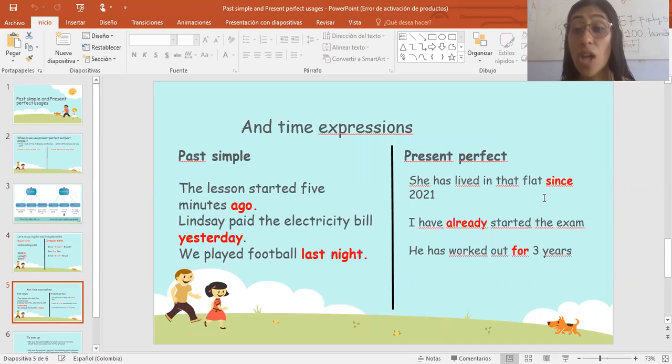And as well, we have time expressions. For example, we have in the past simple, ago, yesterday, and last night. And in the present perfect, we use since, already, and from.